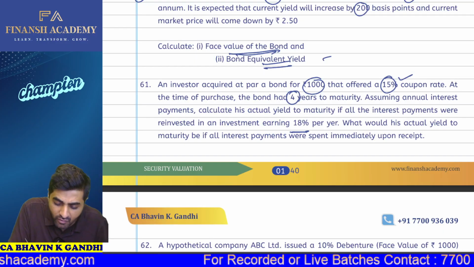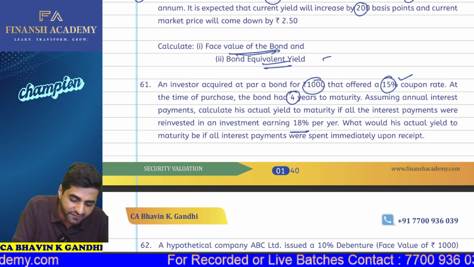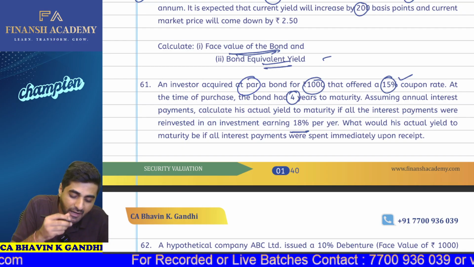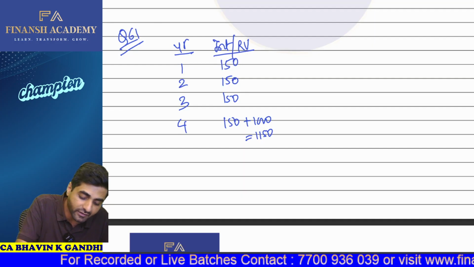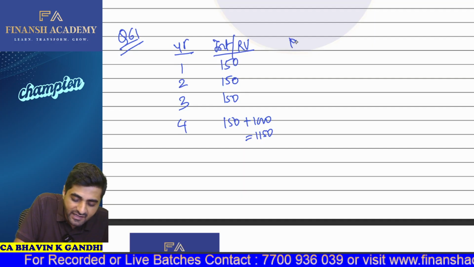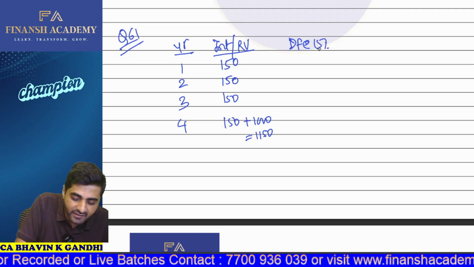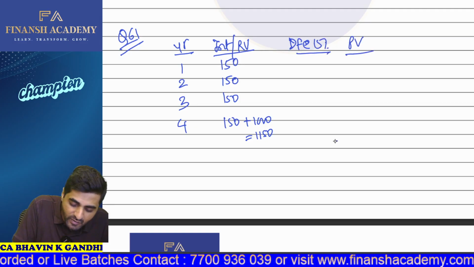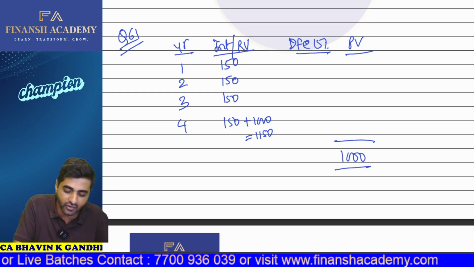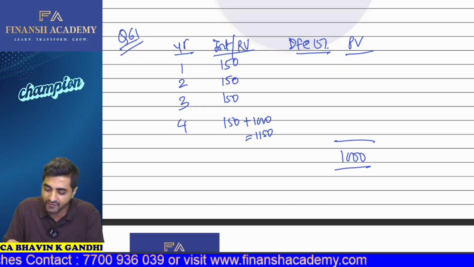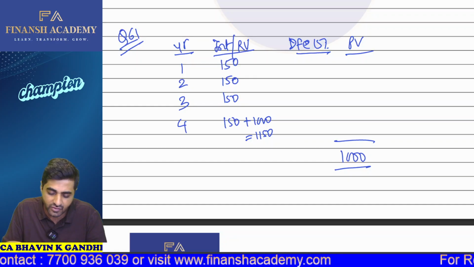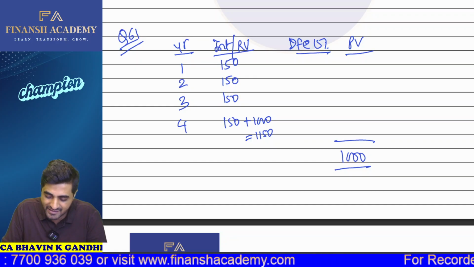Now, always remember that if the bonds are traded at par, redemption is at par. So of course your YTM will be equal to your coupon rate. So ideally your discounting factor is also 15%. So the price of the bond which will come here has to be 1,000 rupees. Okay. So if I calculate this, 1 divided by 1.15, this is 0.86952.